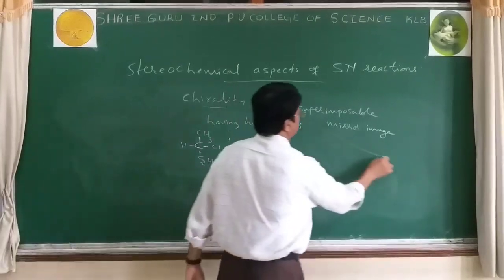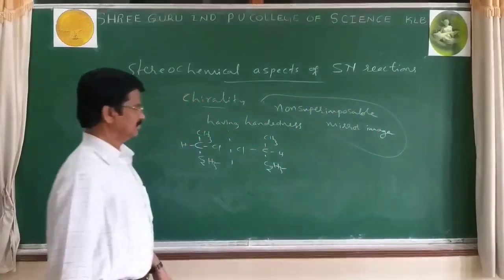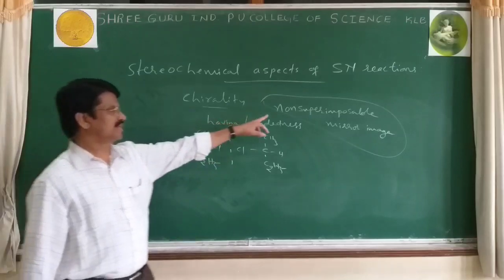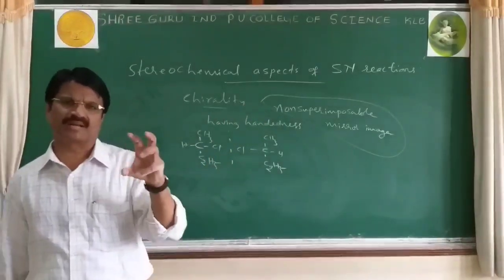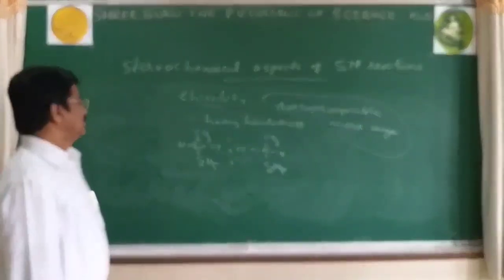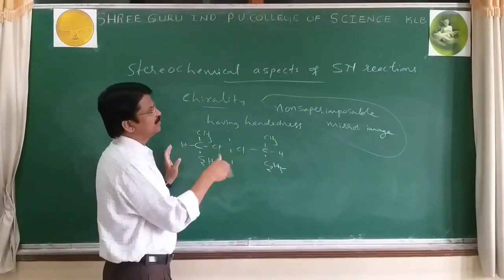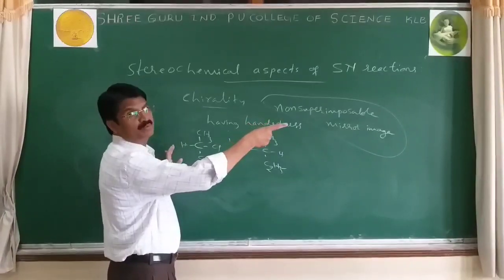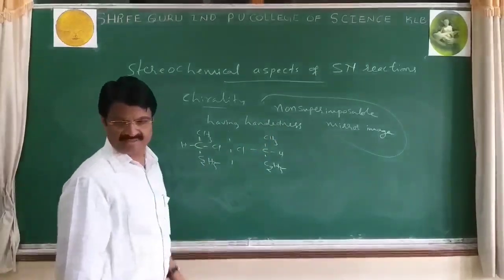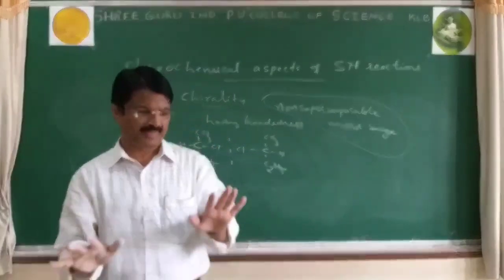Yes, this one is very important. Using this one, we can define chirality or chiral molecules. Chiral compounds are molecules which have non-superimposable mirror images.